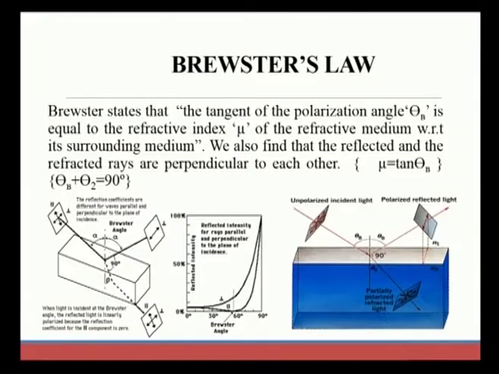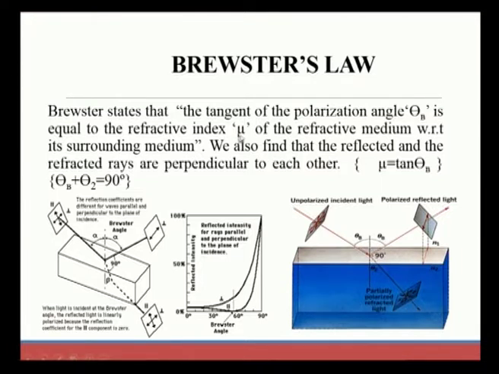Another law, Brewster's law, is applied for producing a PPL. He explained with the help of his law how the production of PPL can be made. Brewster's law states that the tangent of the polarization angle, theta b, is equal to the refractive index.